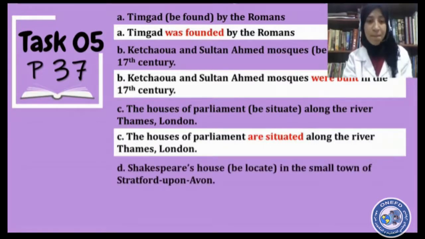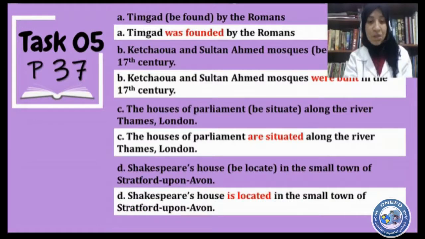Next, D. Shakespeare's house be located in the small town of Stratford-upon-Avon. So here also we have the verb locate, where we have to use verb to be in the present simple. And since house, the word house is a singular noun, so we say is. Shakespeare's house is located in the small town of Stratford-upon-Avon.